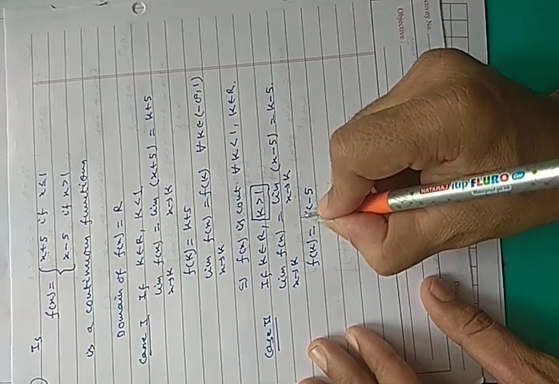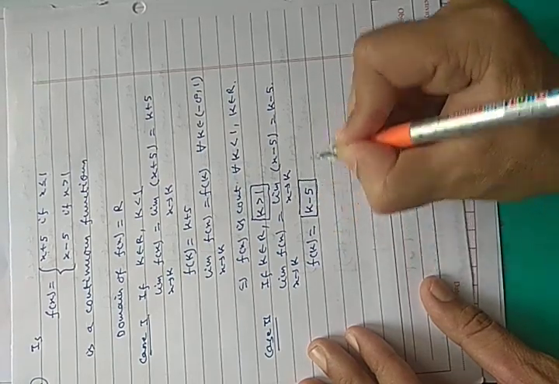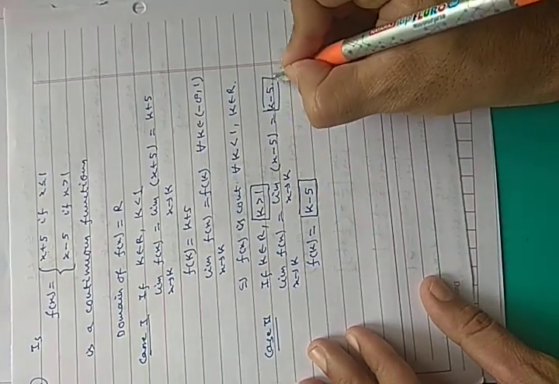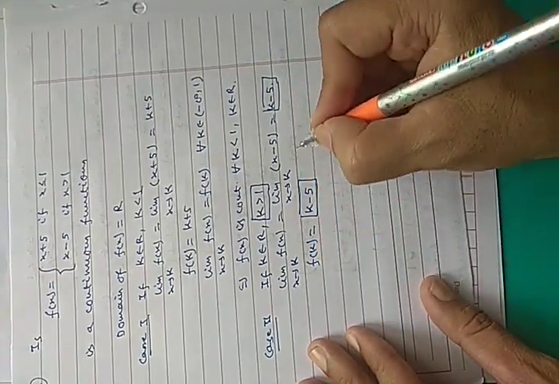Now you can see that the value of the function at k and the limit of the function as x approaches to k are both equal.